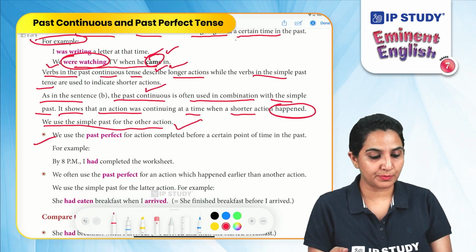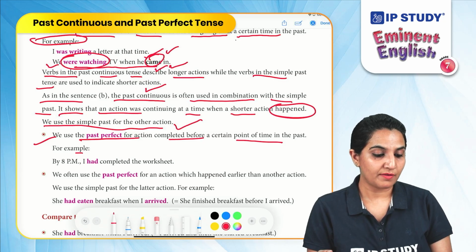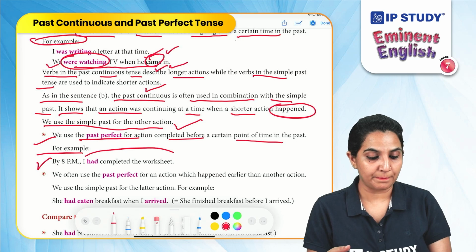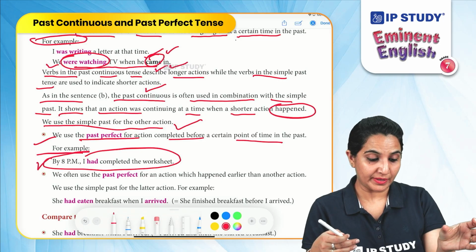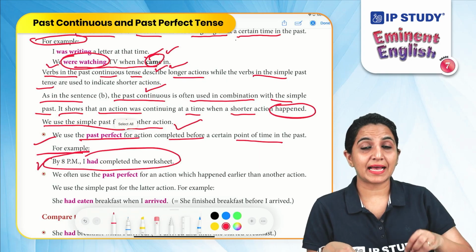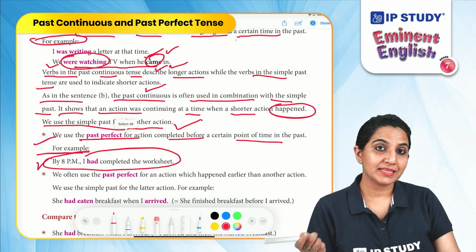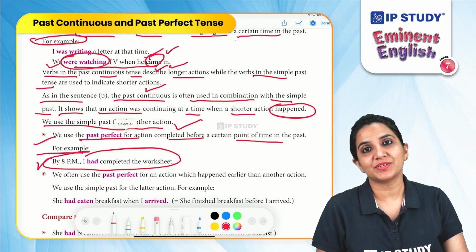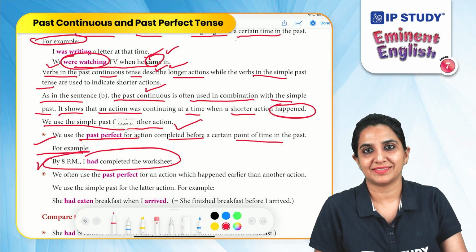We use the past perfect for an action completed before a certain point of time in the past. For example, by 8 p.m., I had completed the worksheet. So, a certain point of time, by 8 p.m., what did you do? I had completed the worksheet. That means the action is not continuing, so there is no use of the continuous tense. The action has been completed before a certain point of time. So always remember that this is the major difference between the past perfect and the past continuous tense.